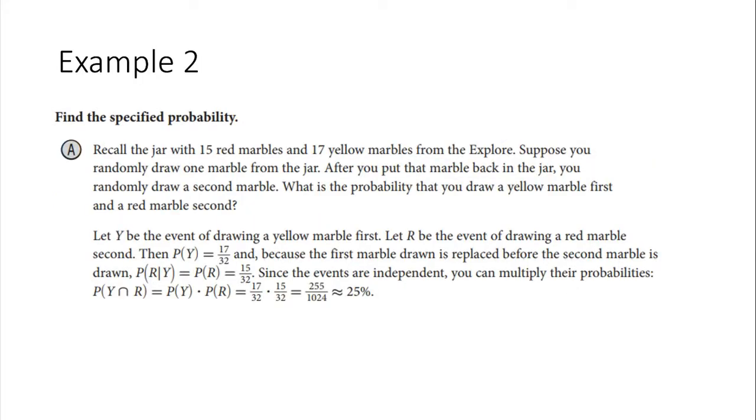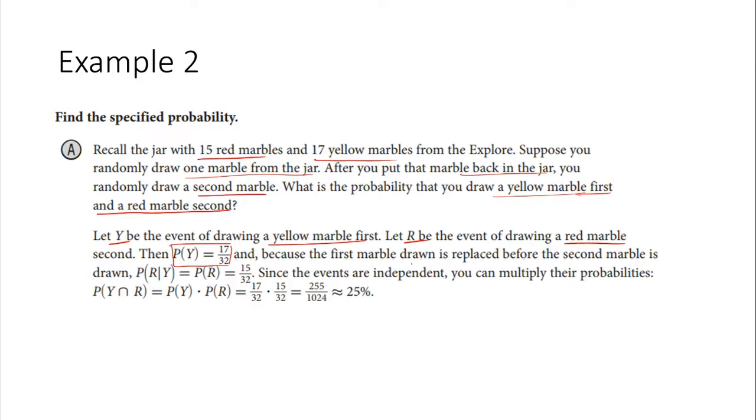Example two, we're going to find the specified probability. We're going back to the marbles. We have 15 red marbles and 17 yellow marbles from the example we did in the beginning. Suppose we randomly draw one marble from the jar. After you put that marble back into the jar, you randomly draw a second marble. What is the probability that you draw a yellow marble first and a red marble second? Let Y be the event of drawing a yellow marble, and let R be the event of drawing a red marble. The probability of Y is 17 out of 32.